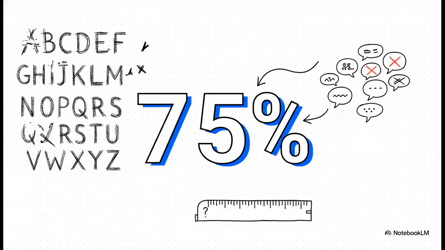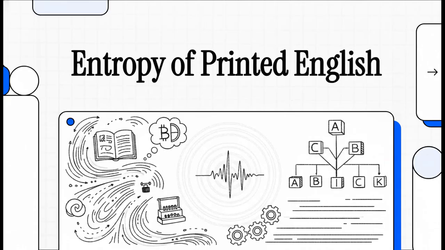Think about that. That means if we were being purely efficient about it, we could potentially slash 3/4 of the letters right out of our alphabet and still communicate the exact same meaning. It sounds totally impossible, right? Like some wild exaggeration? But it isn't a guess. It's actually mathematically proven. Welcome to this explainer.